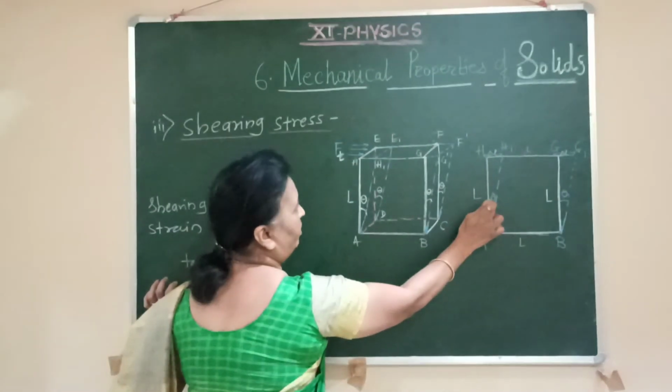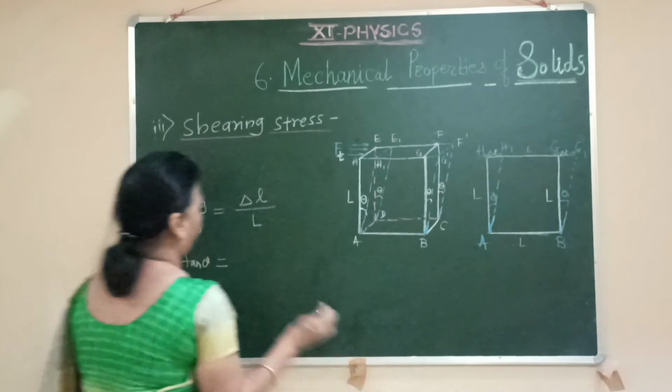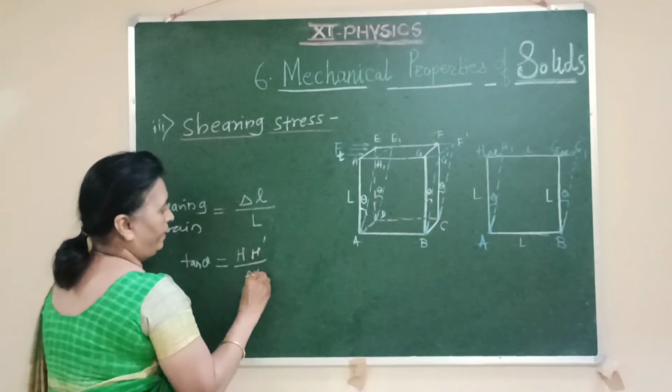Tan theta is equal to HH dash divided by AH.